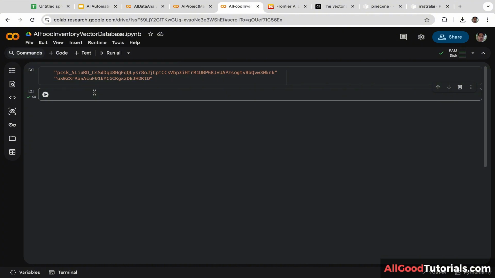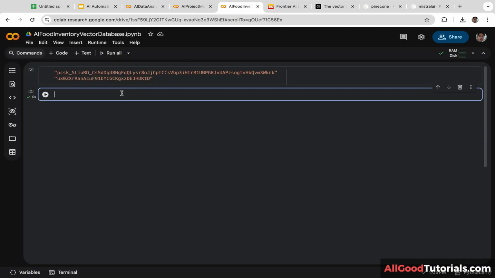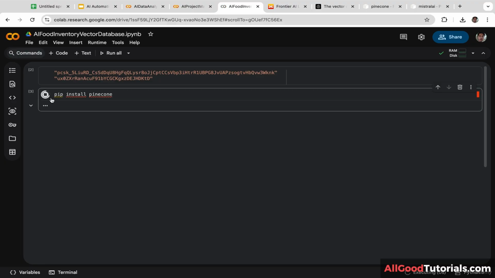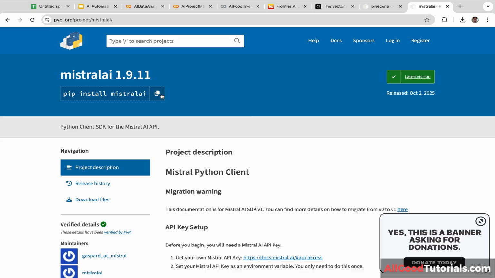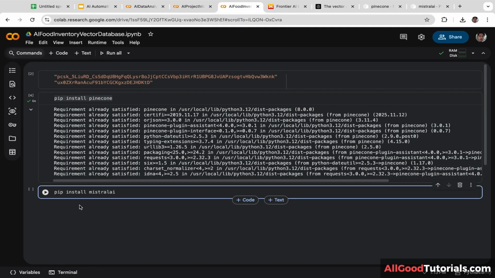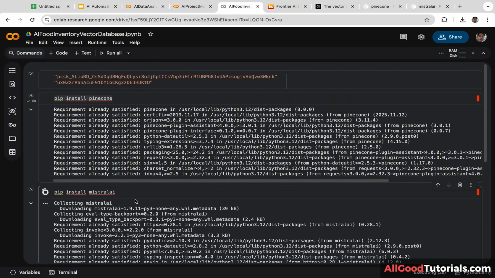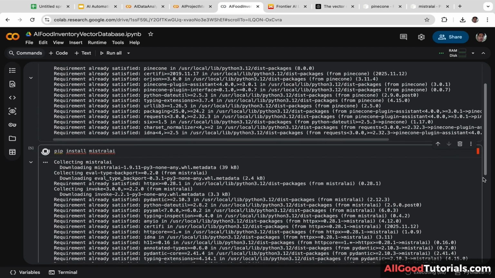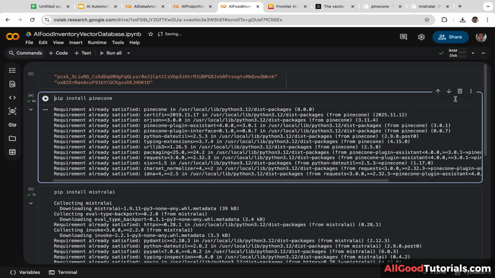Okay, let's get started. Firstly, we are going to install two Python packages. The first one is Pinecone. Let's copy this, pip install pinecone, and compile it. Next, we are going to install Mistral AI. Let's copy this, pip install mistralai, and compile it. It will take a few seconds, maybe 5 or 10 seconds. So just wait, guys, hopefully it doesn't take too long. Okay, we have successfully installed Pinecone and Mistral AI.